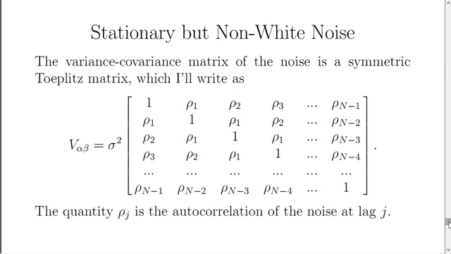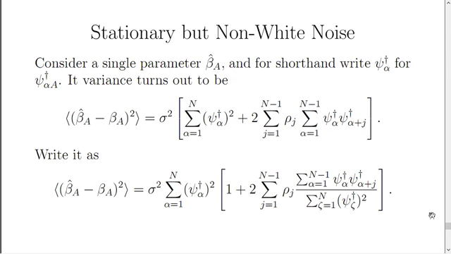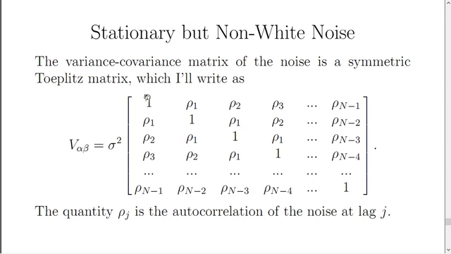Then, when we work out the uncertainty of a parameter estimate, it turns out to be this. It is sigma squared times a pair of sums added together. One of them is just the products of dual trial vector values. That's what comes from the diagonal entries in the variance-covariance matrix of the noise, those that are all 1 that end up being multiplied by sigma squared.